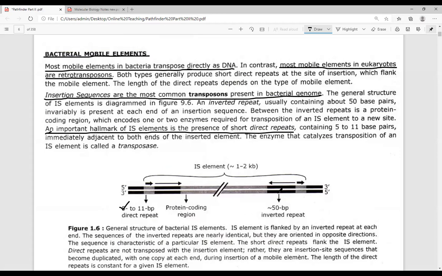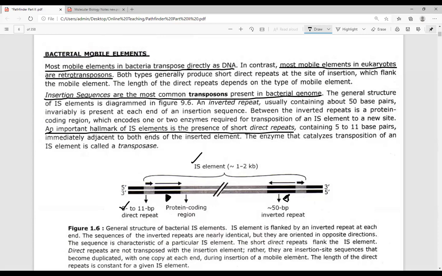Now, upon the integration of this IS element into a particular site, they always produce certain sequences, and those are referred to as the inverted sequences. These are the inverted sequences that are going to be produced.